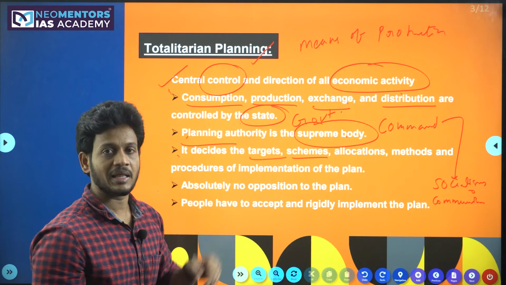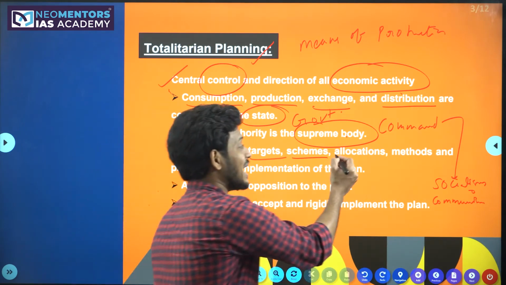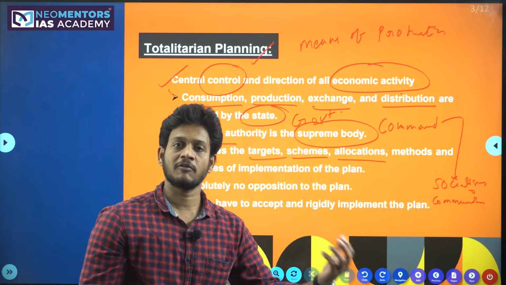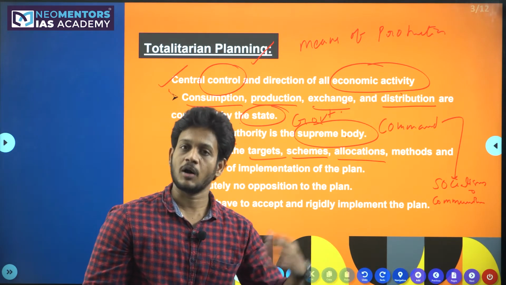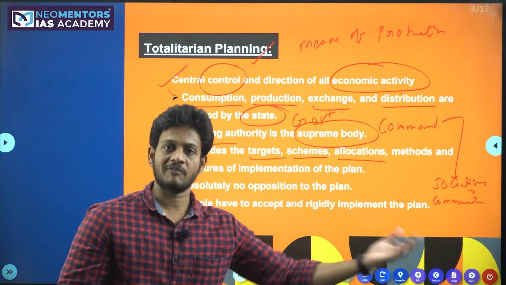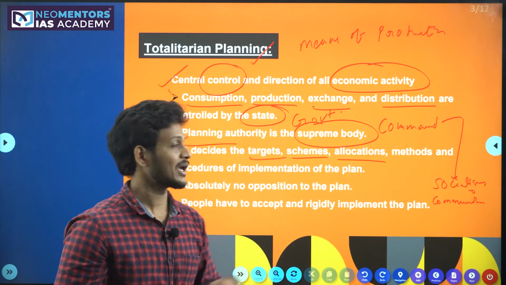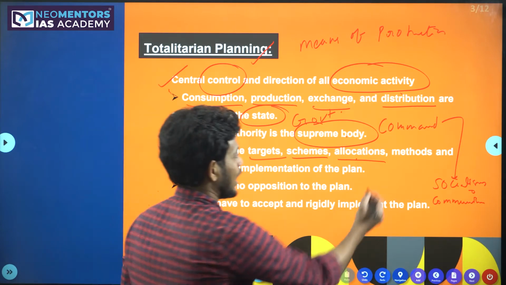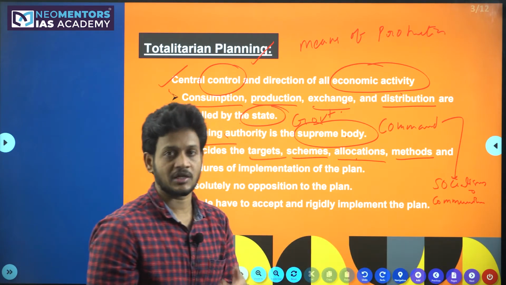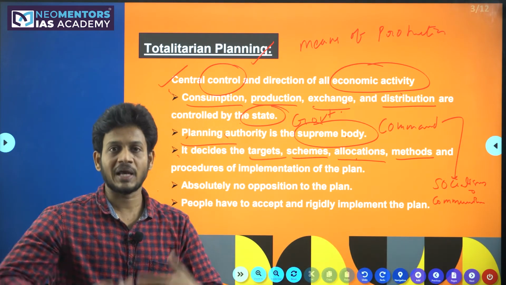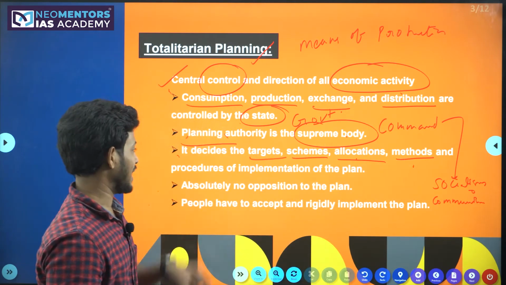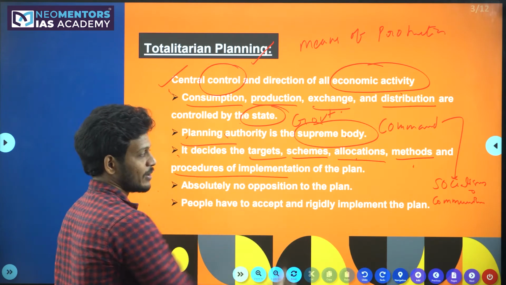Again, it is decided by the planning authority. How much allocation we must make to the education sector, how much money we should allocate to the health sector, how much to the aviation sector, everything is decided by this planning authority itself. And the different methods we must utilize to bring up the standard of living in society, that is also decided by the planning authority. And the procedures of implementation.